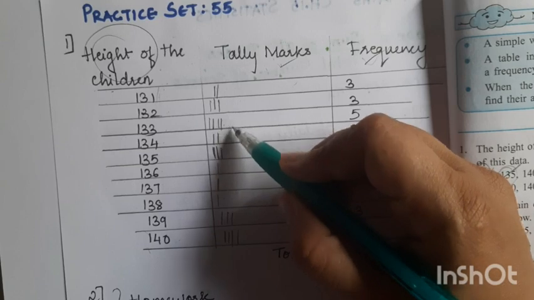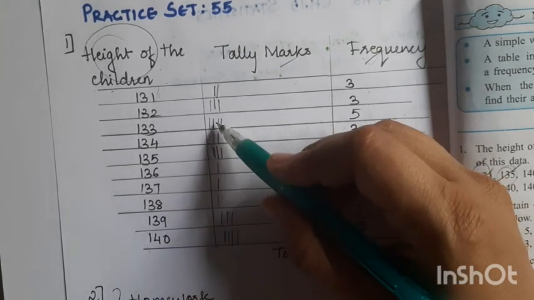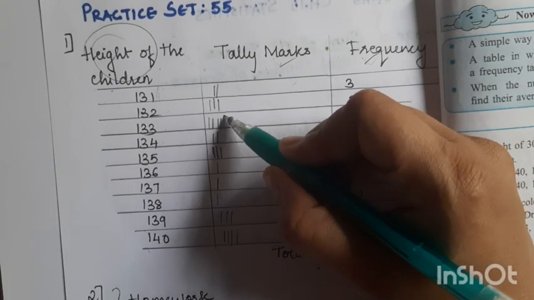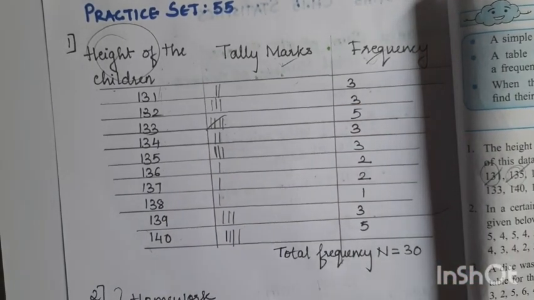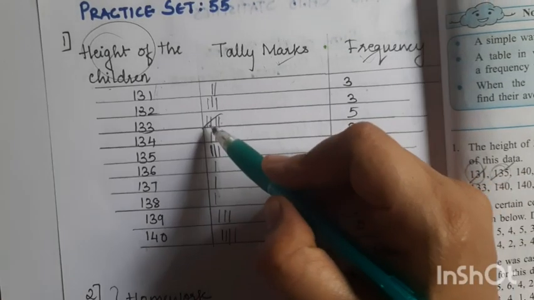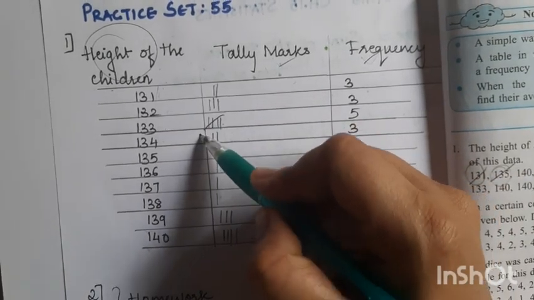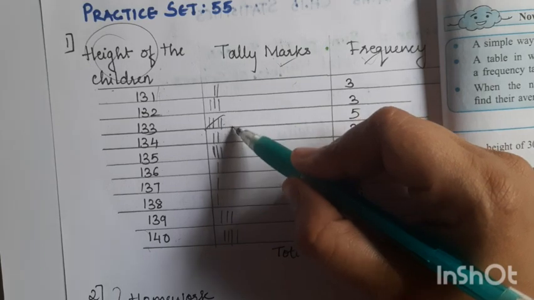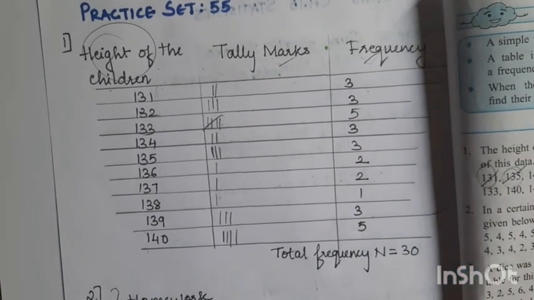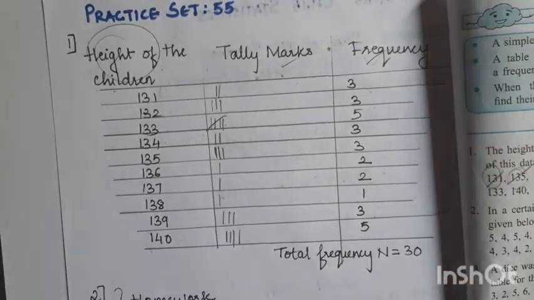Now I cannot go on putting like this. Just see: 1, 2, 3, 4. Whenever there is a fifth tally mark, you have to make a cross, a slanting line, over the four. So 1, 2, 3, 4 and 5. Then the sixth will begin from another. Like this you have to go on doing it.